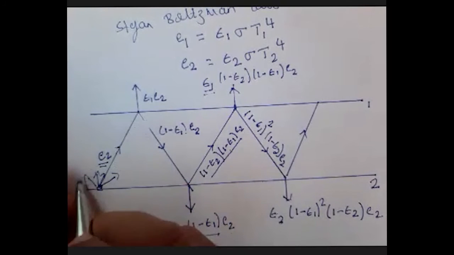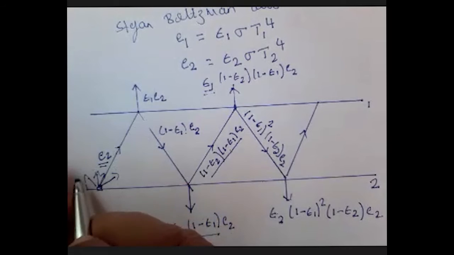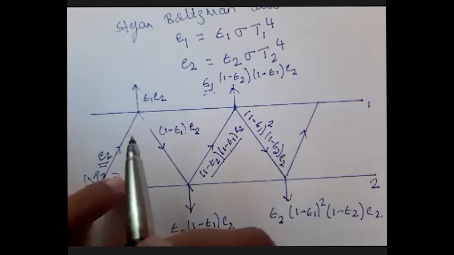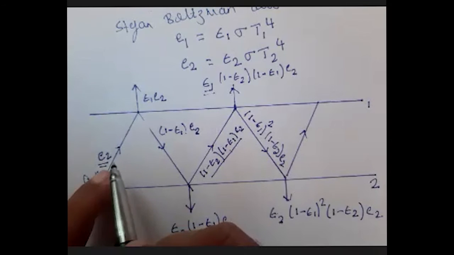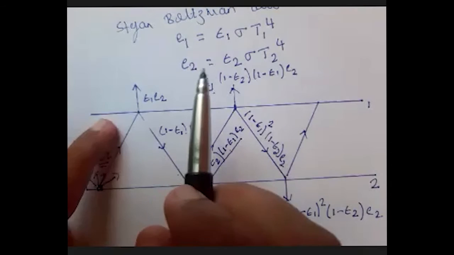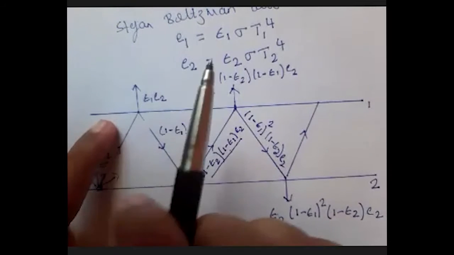But it will be in the hemispherical direction. Now, this total emissive power reaches the surface and some part will be absorbed. Because it is an opaque surface, there is no transmittivity from the surface.